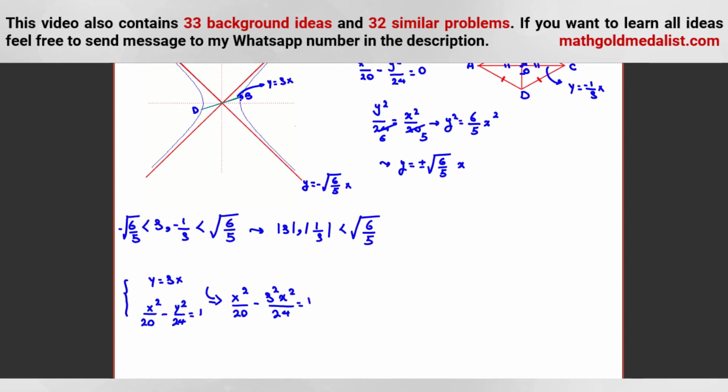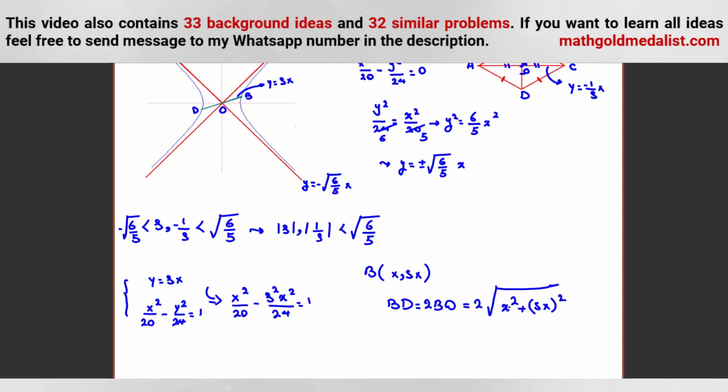First, what is BD squared? The coordinates of B are x and sx. So BD is 2 times BO, and BO is the square root of the distance between the origin and this point B. It is x squared plus sx squared.